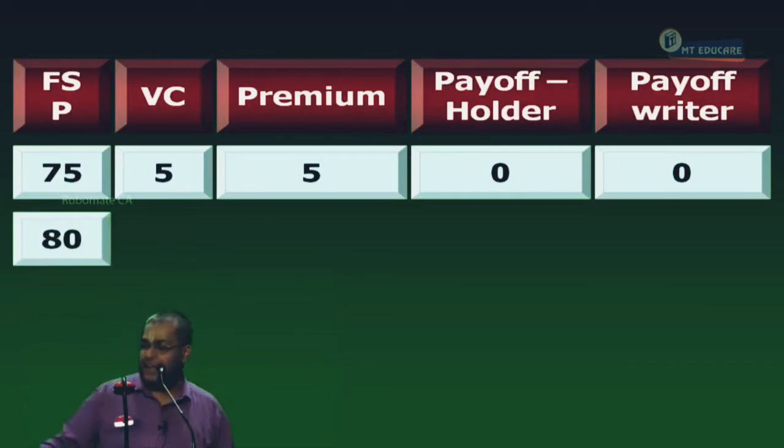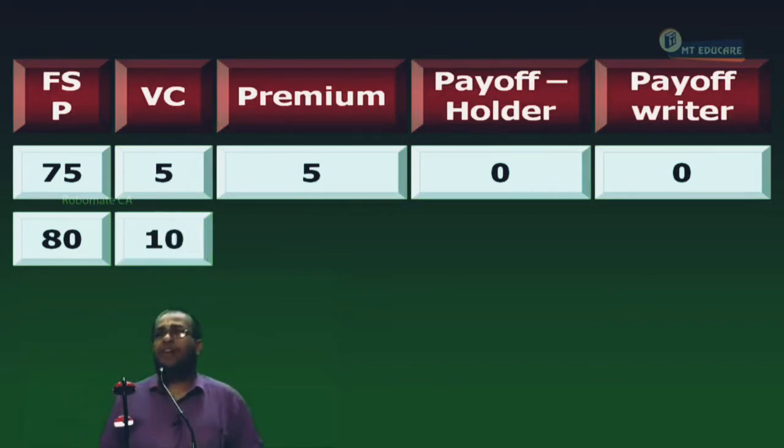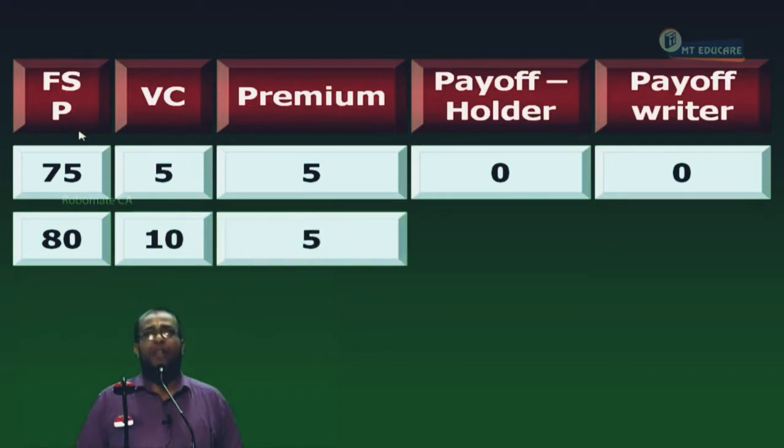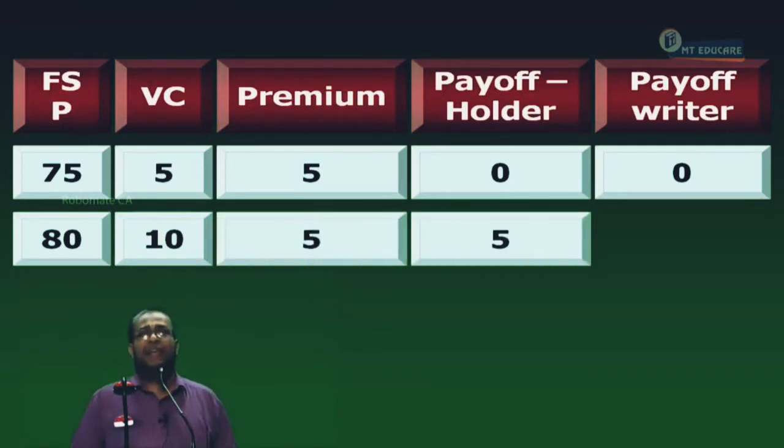At 80, will you exercise or let it lapse? Why will you exercise? You have a right to buy at 70, and the share is worth 80. Your exercise means how much you gain? 10 rupees. For a call worth 10 rupees, how much did you pay as premium? 5 rupees. What is the net payoff? 5 rupees.